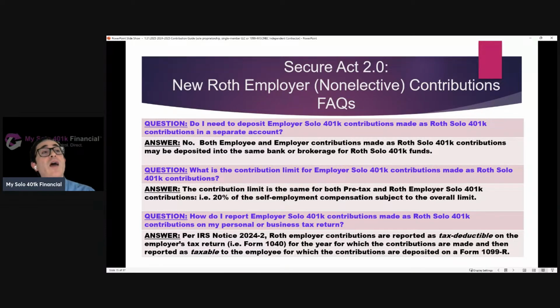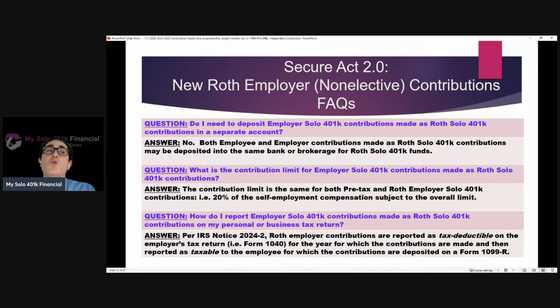Last FAQ: how do I report employer solo 401k contributions made as Roth contributions? Well, this was an open question when Secure Act 2.0 first allowed employer contributions to be made as Roth contributions. And the IRS took almost a year to answer this question.